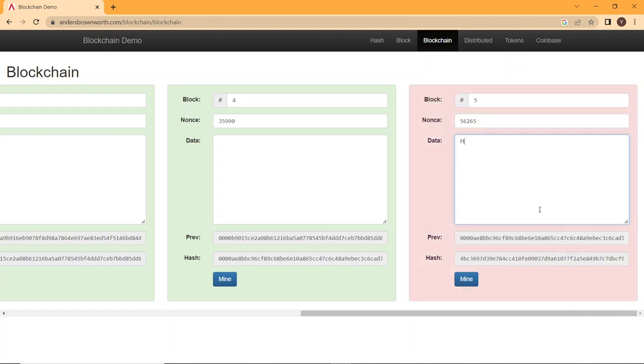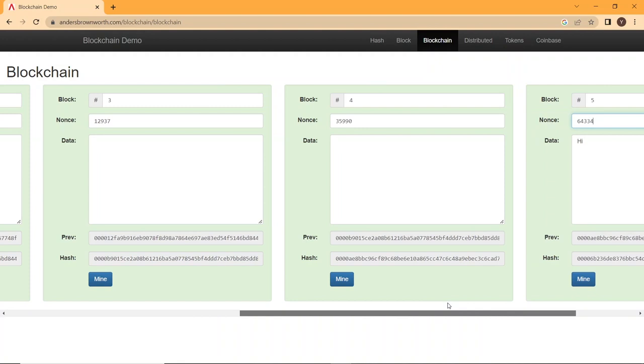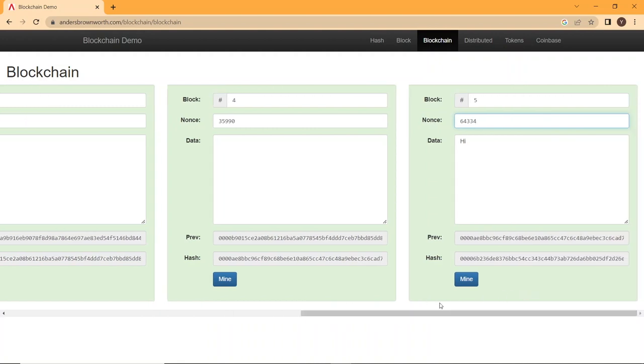So let's say, okay, hi. So when you change the data here, it's going to affect the hash value, but it's not going to affect the hash of the previous block because we didn't change anything here. So since I changed it, I need to mine it again so that we can find a valid hash value. So let's mine it. Okay, it's taking time. Okay, now we got our hash and this looks great, right? We mined it again and it looks like there's no problem.